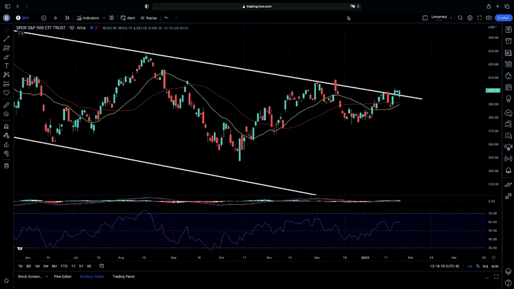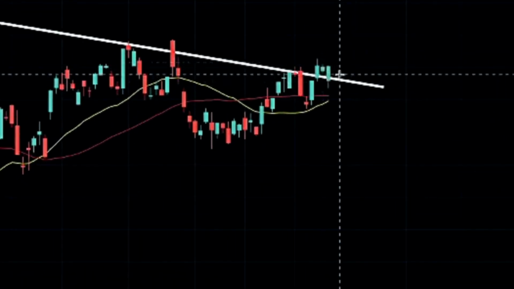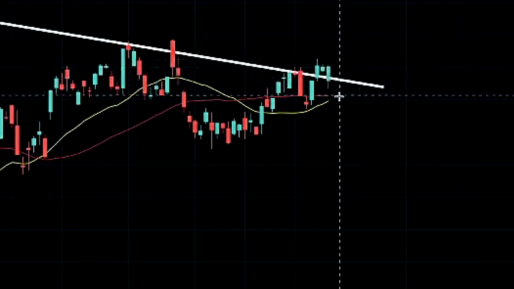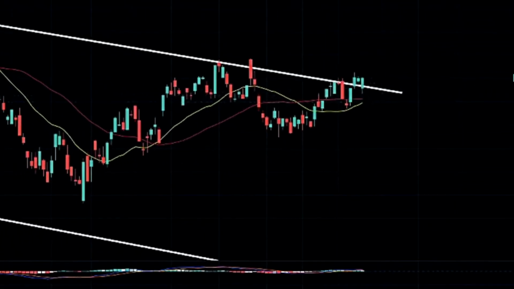Today was very slow because we sat on a pullback after our doji candle yesterday. Still indecisive here. A nice spike, still above the upper end of our channel here, making sure that we do get that bullish case scenario with our 20-day crossing above our 50 to make sure we do get that confirmation on momentum is exactly what we're looking for.